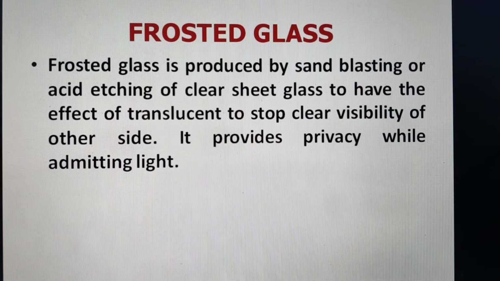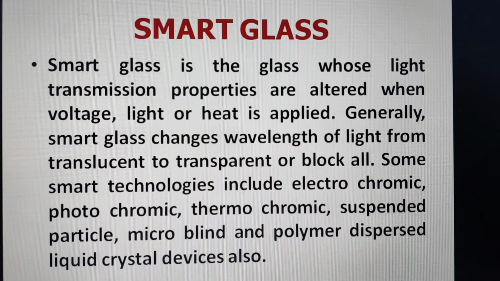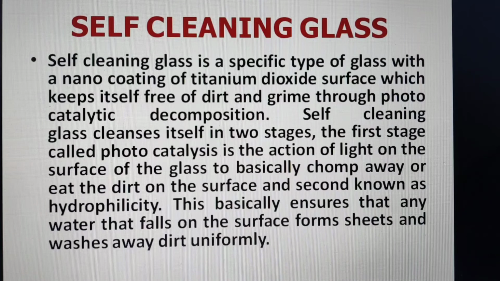Frosted glass we have been using traditionally, and this is produced by sandblasting or acid etching of clear sheet glass to have basically a translucent effect, so that visibility is reduced or almost stopped. Nowadays the term smart glass is used, and smart glass is the glass whose light transmission properties can be altered as per the requirement by the user. So that is called a smart glass.